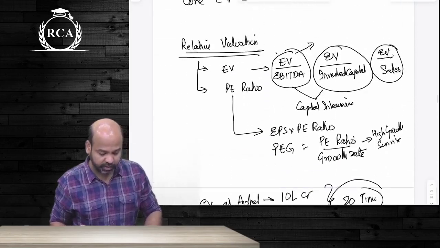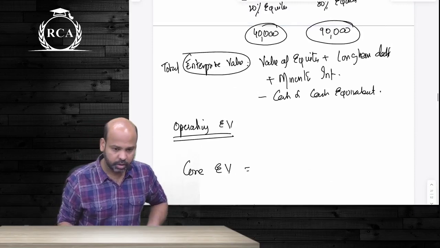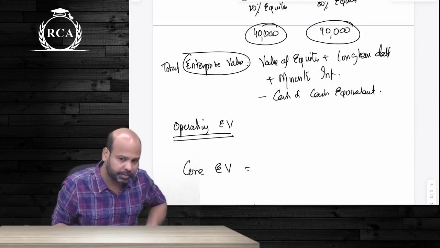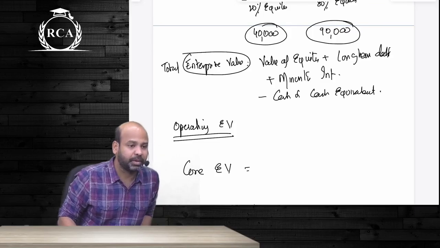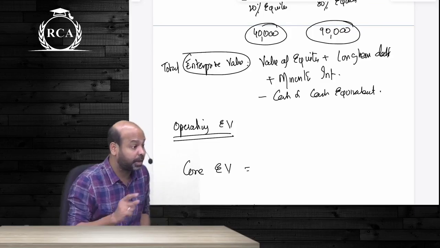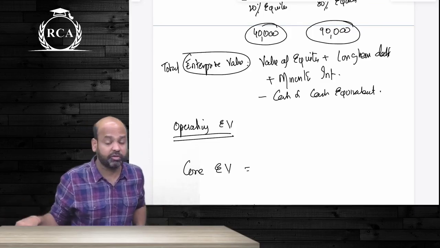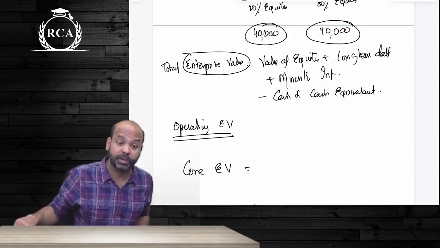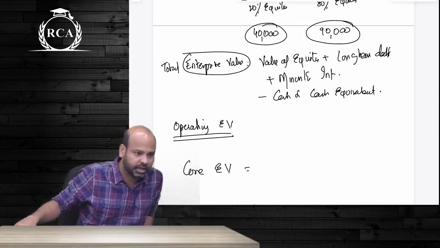Enterprise value as such, guys, is the value of all the providers of capital. So that is why to write enterprise value, we write value of equity plus value of debt plus minority interest minus cash and cash equivalents. Cash and cash equivalents can be used to reduce the amount of debt. That is why we deduct cash and cash equivalents.